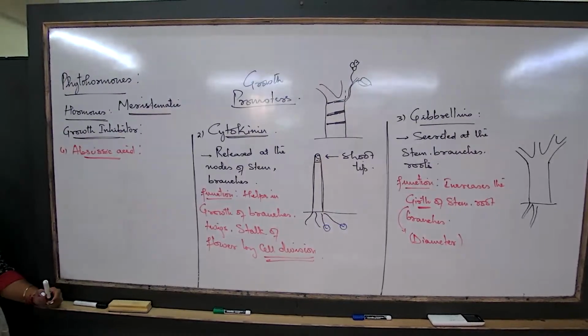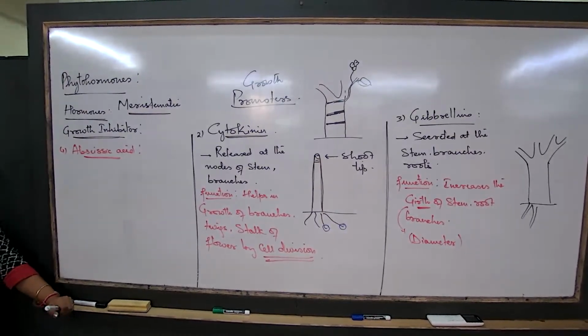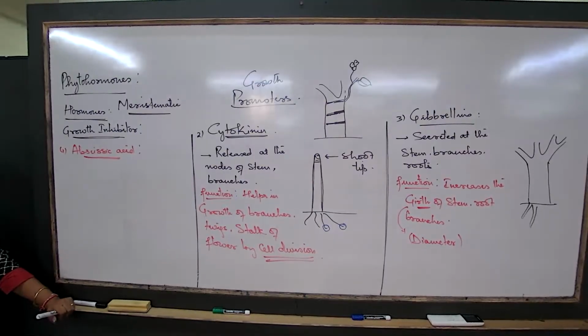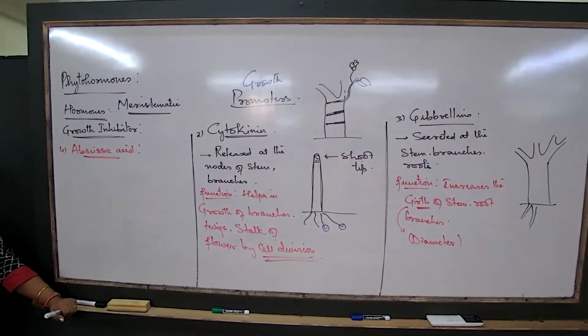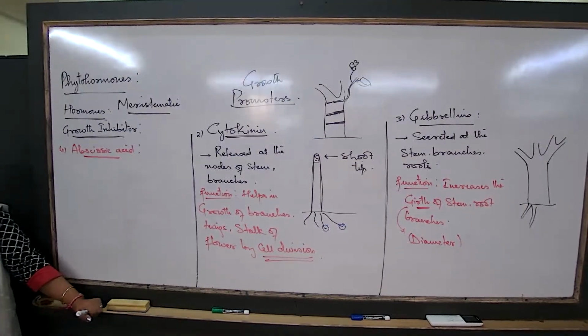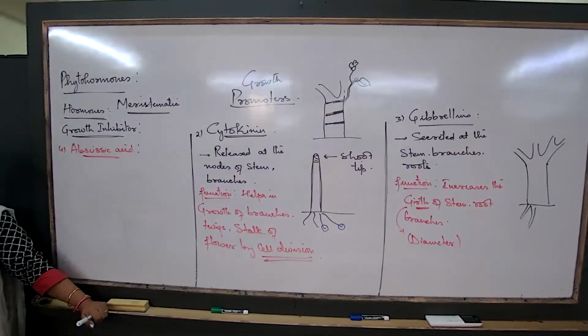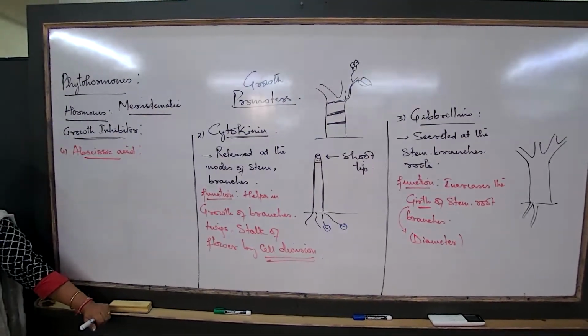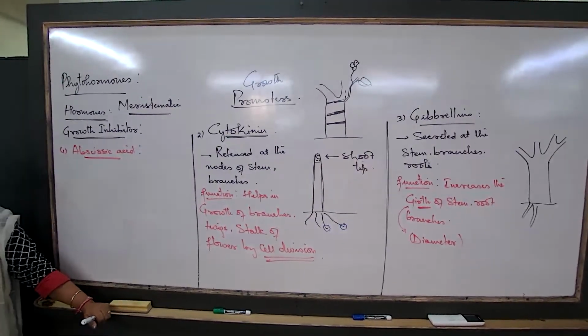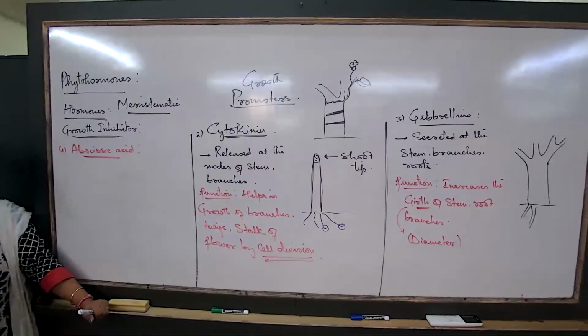Again, abscisic acid is also released in the meristematic tissues, the growing regions. But when? When the growth of the plant is obtained. A particular plant, I talk about the jasmine. The flower will have to obtain a specific size. The leaf has to obtain a specific size and then the release of abscisic acid.